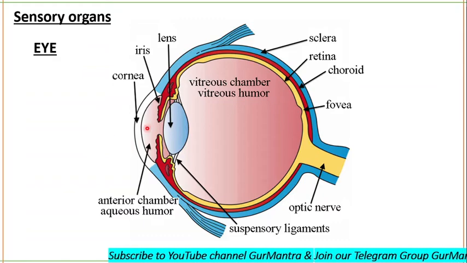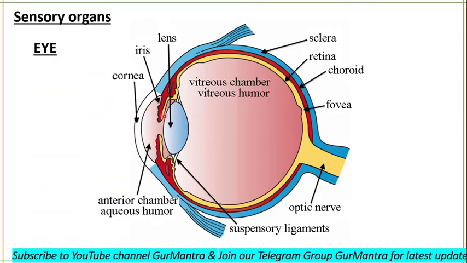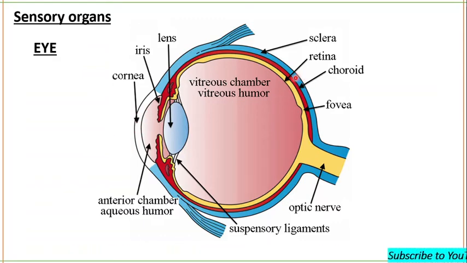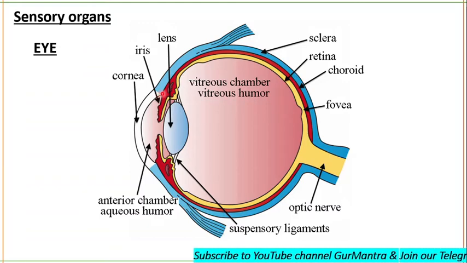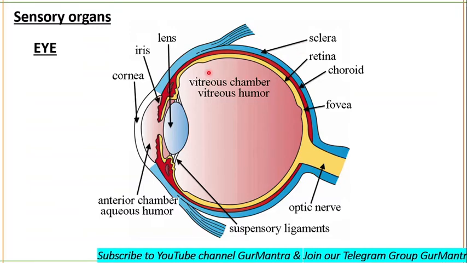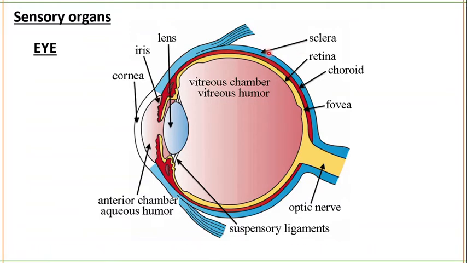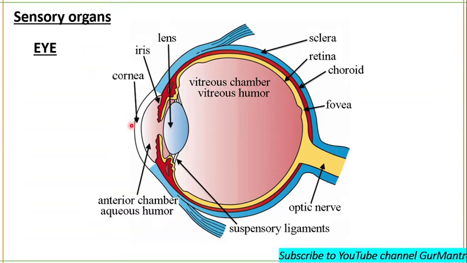Anteriorly it is the cornea, and posteriorly it is the sclera.